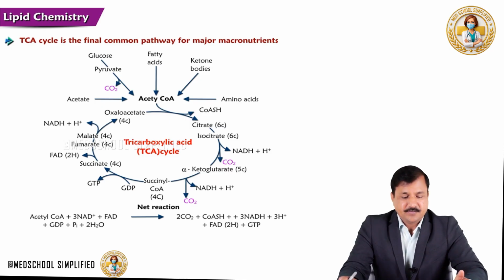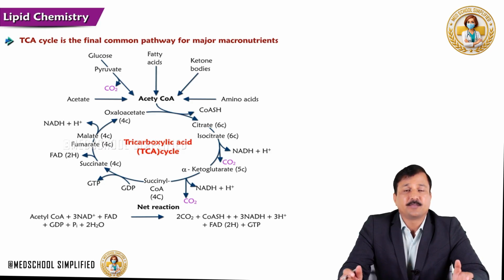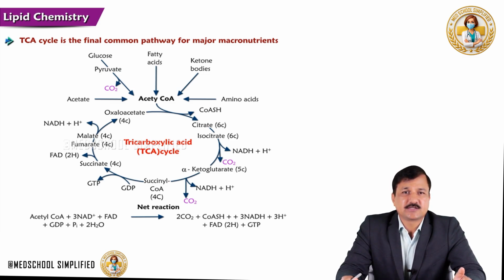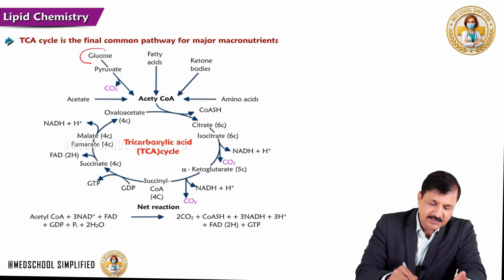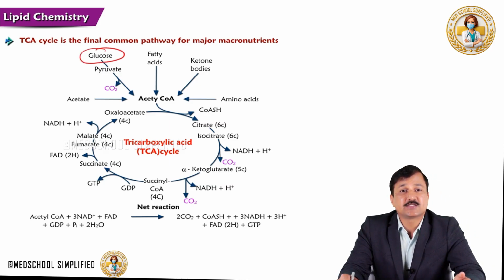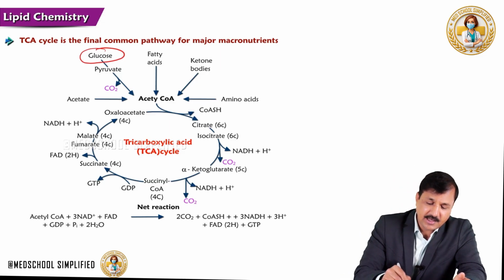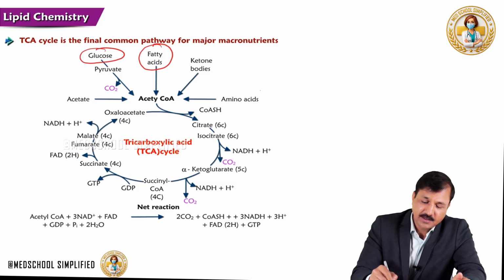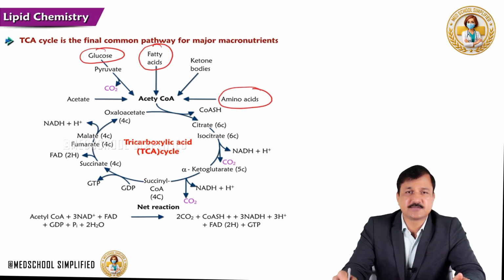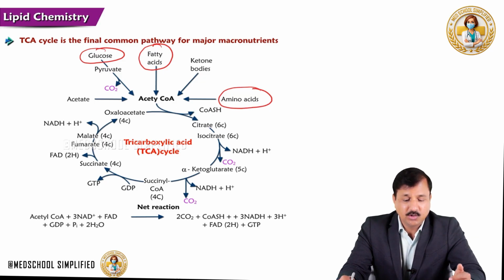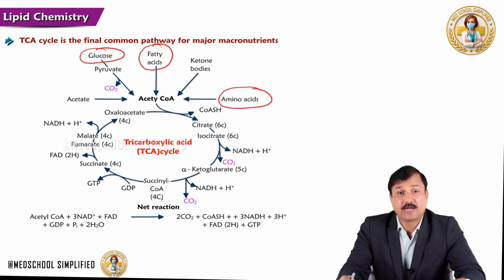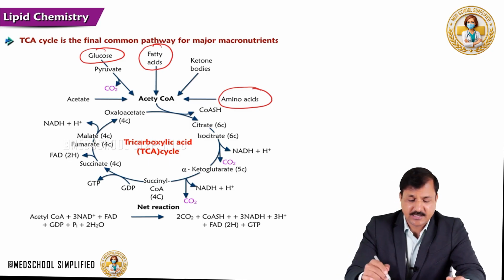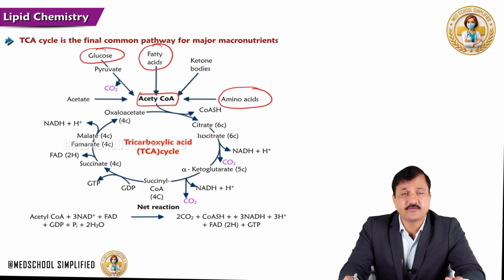Now, as you see here, TCA cycle is a final common metabolic pathway for major macronutrients in our body. So, what are the major macronutrients that we have? We have carbohydrates, which are digested and absorbed as glucose, the major carbohydrate. Then we have lipids, dietary lipids that will give us fatty acids. And then we have proteins, which will be digested and absorbed as amino acids. So when glucose undergoes oxidation in glycolysis, we get pyruvate. Pyruvate is further oxidized into acetyl-CoA. So we got acetyl-CoA from glucose.